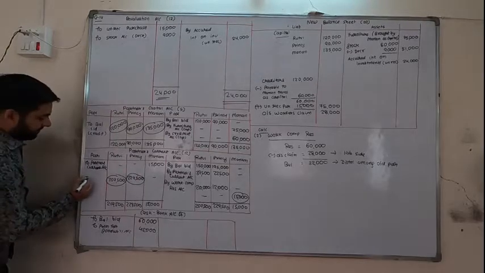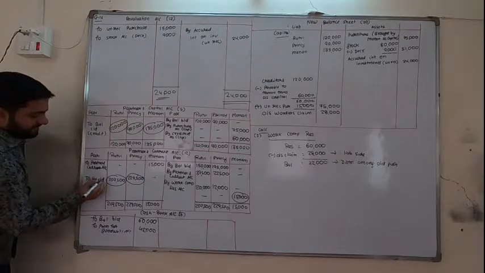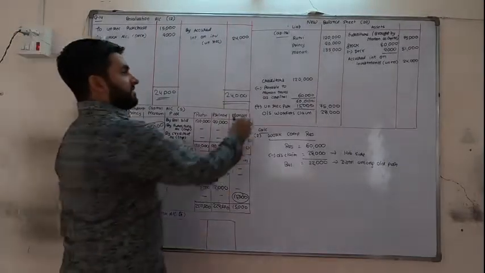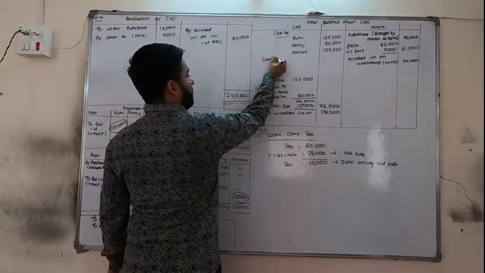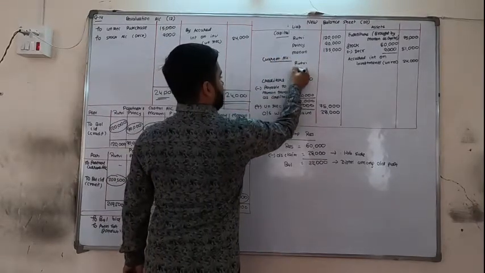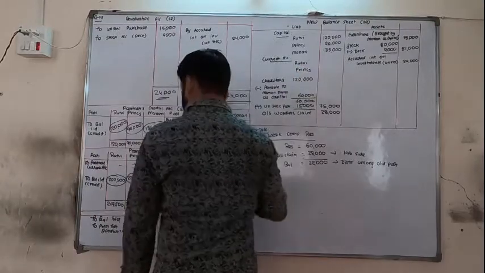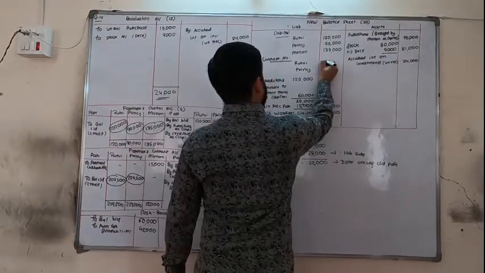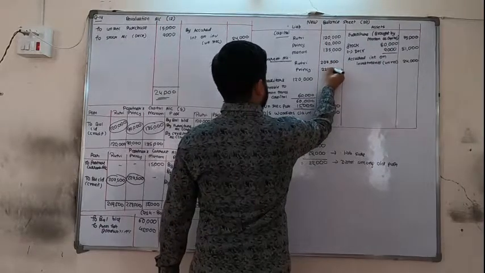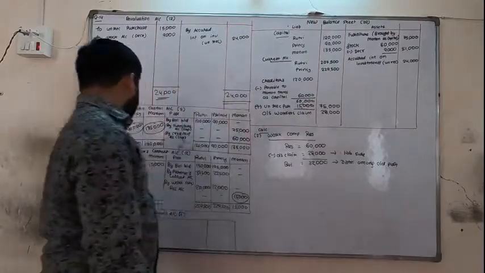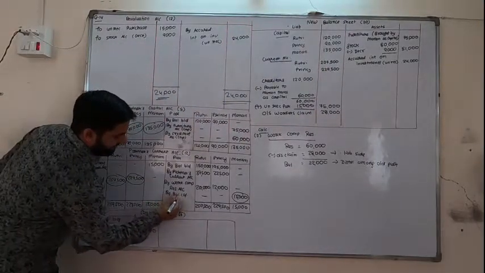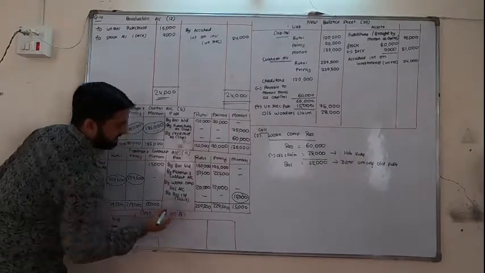Now here, to balance carried down, as it is on the debit side, it is a credit balance, and credit balances are on the liability side. Current account, Rutvi, Princey, 2,07,500, 2,29,500. Now for Manan, by balance carried down, as it is on the credit side, it is a debit balance.